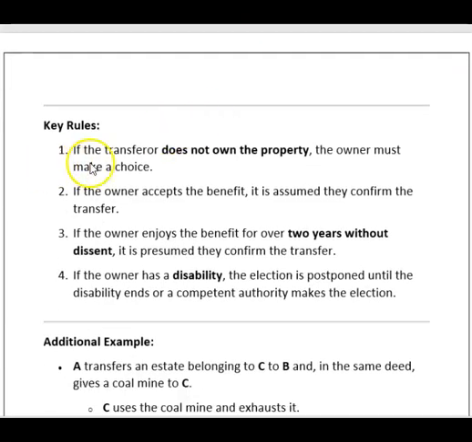Key rules. If the transferor does not own the property, the owner must make a choice. Here the transferor is A in the example, who has no property. If the owner accepts the benefit, it is assumed they confirm the transfer. If the owner enjoys the benefit for over 2 years without dissent, it is presumed they confirm the transfer. If the owner has a disability, the election is postponed until the disability ends or a competent authority makes the election.